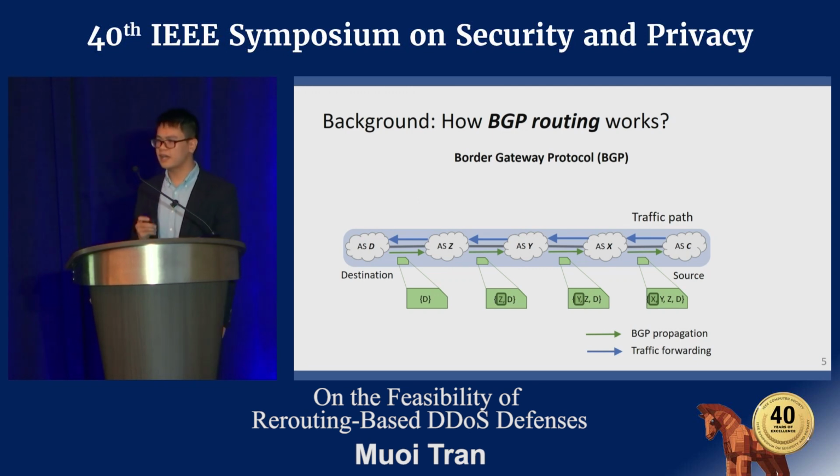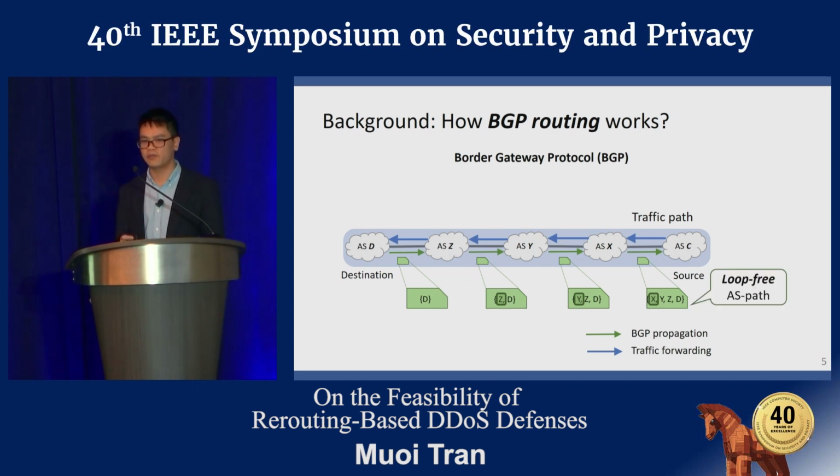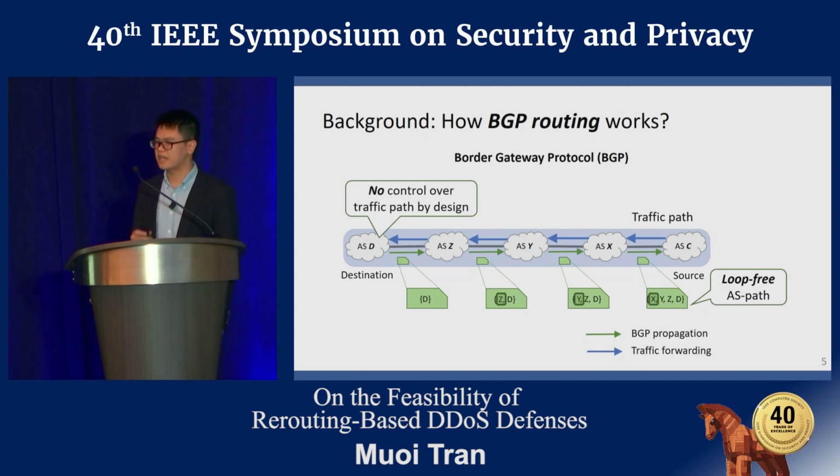There are two characteristics of the BGP protocol we would like to highlight here. First, the AS path included in the BGP message is guaranteed to be loop-free. Otherwise, the traffic will be forwarded in a loop. And second, the destination of the traffic has no control over the traffic path by design. So you now may wonder, if the destination has no control over the traffic path, then how can the destination perform any rerouting to avoid the transit link DDoS attacks?